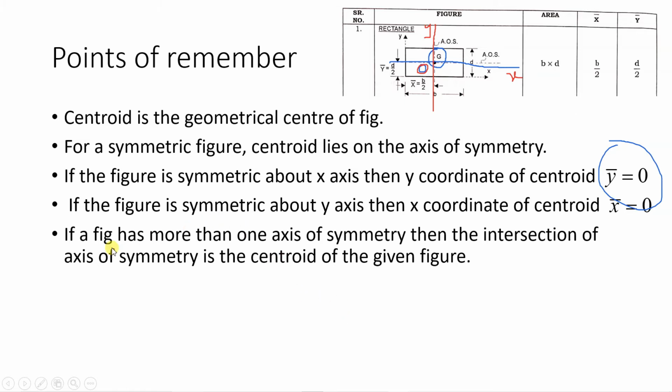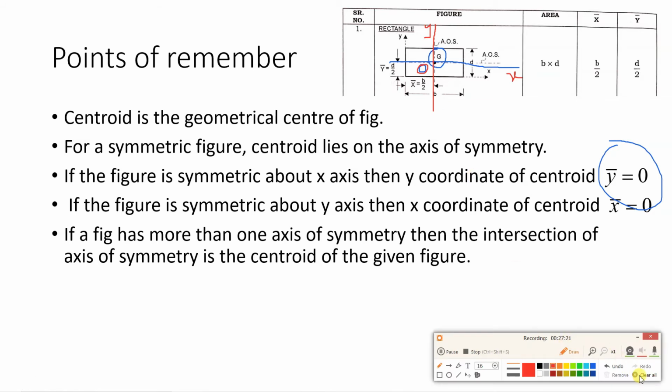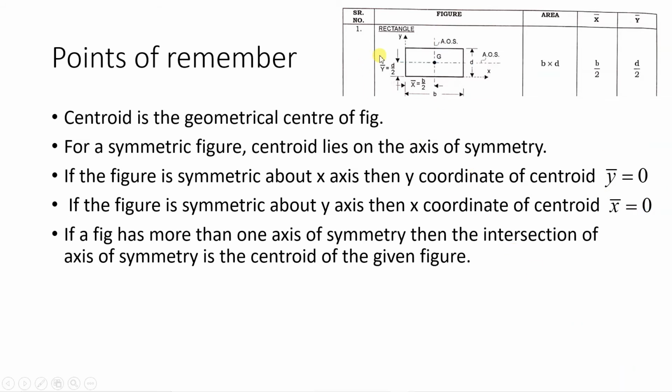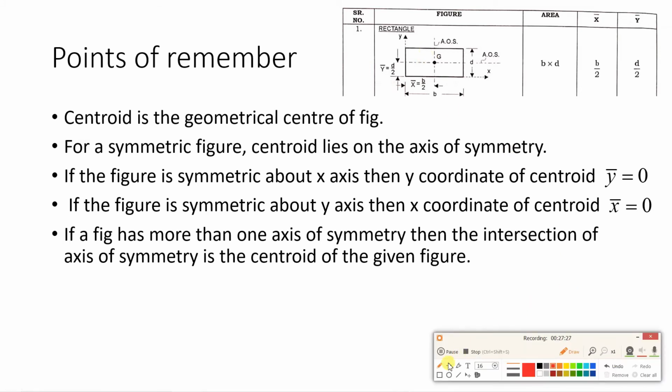Next point, if a figure has more than one axis of symmetry. In this figure, if you notice, we have two axes of symmetry. First is horizontal, and next is vertical.